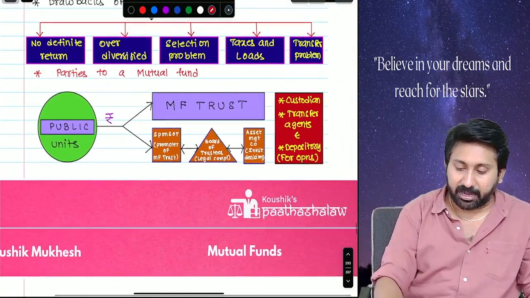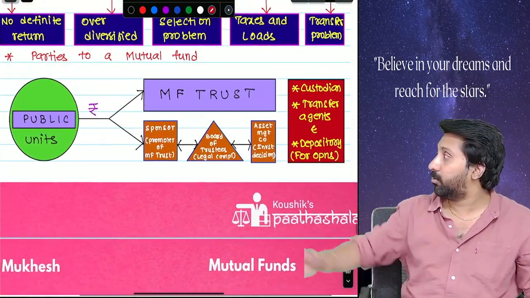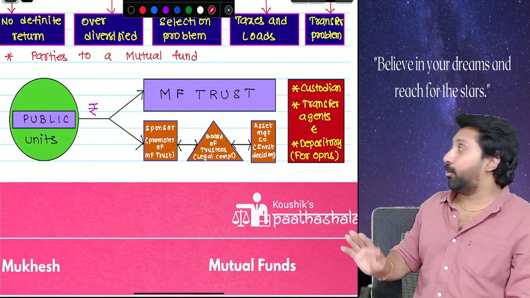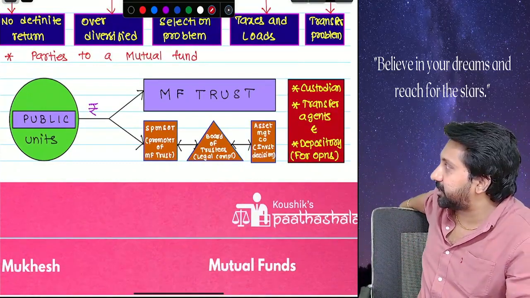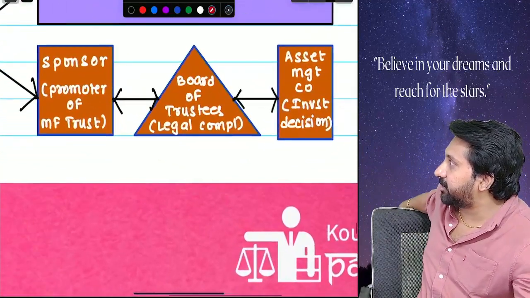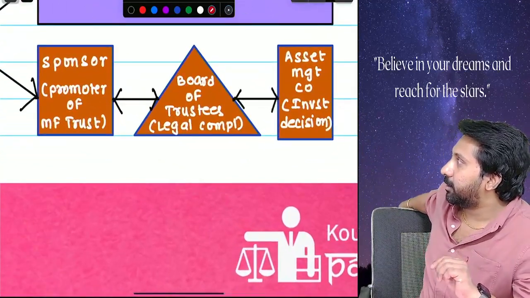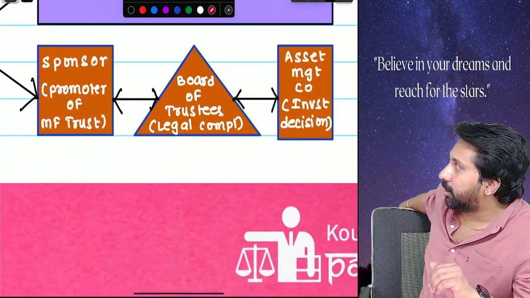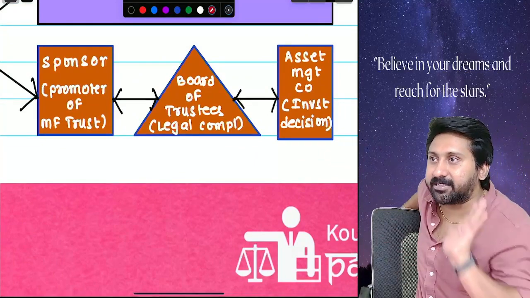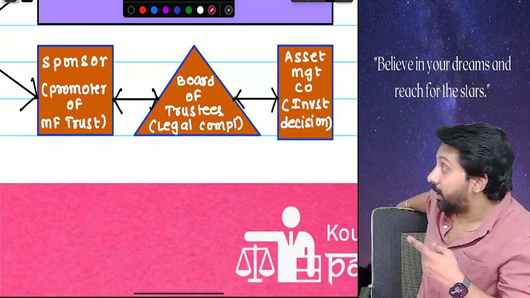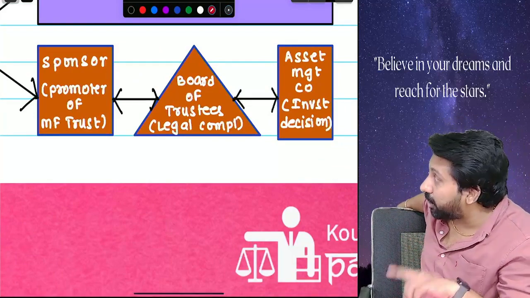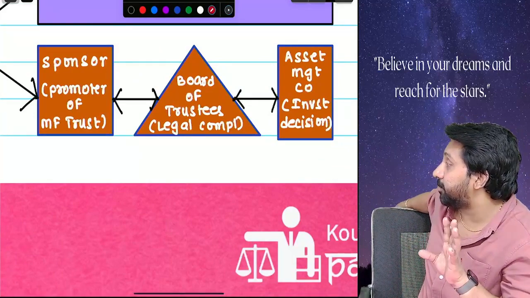Observe the parties in the mutual fund. Please read. Don't see the public first. See the mutual fund trust. A mutual fund trust is formed. In it, 3 parties will be there. Number 1, sponsor. Number 2, board of trustees. All legal compliances, everything they will do. Third one, AMC, asset management company.